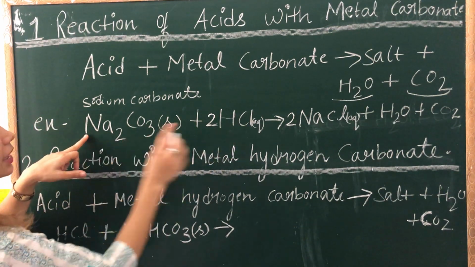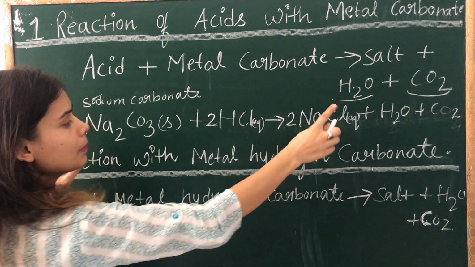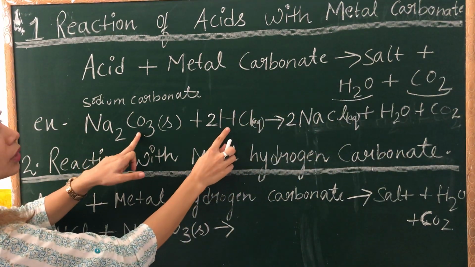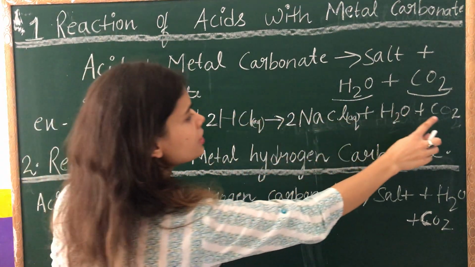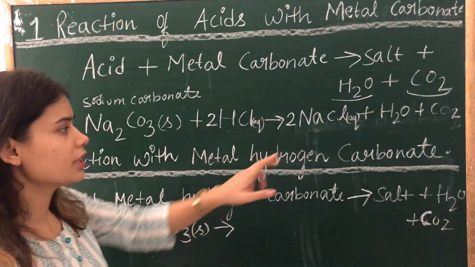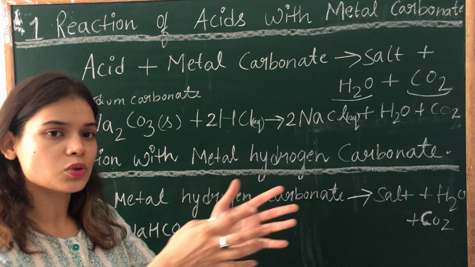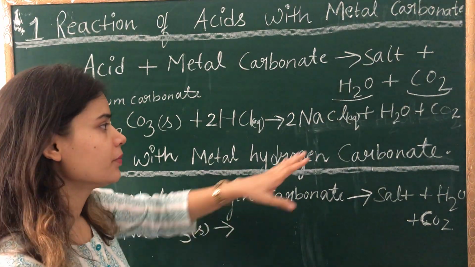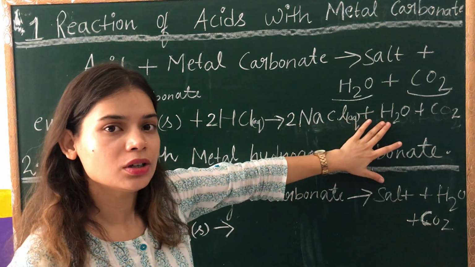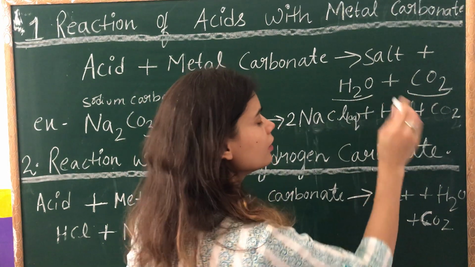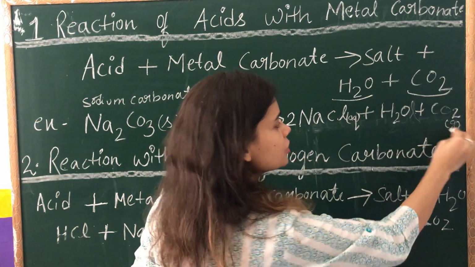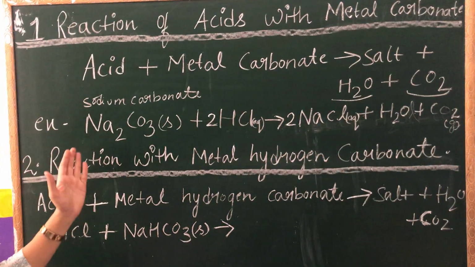NaCl, plus H2O, and CO2. Here NaCl is in aqueous form. I told you aqueous means water soluble form, soluble in water. H2O will be liquid, L, and carbon dioxide will be gas, G. Clear?